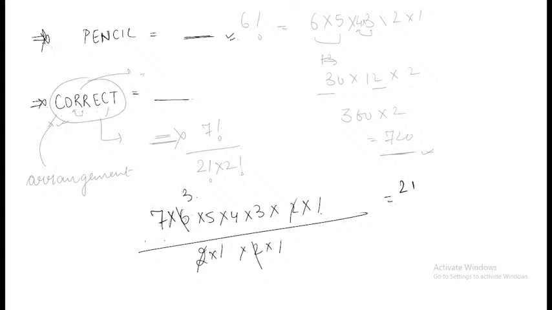7 3s are 21, 21 into 5 4s are 20 and into 3. So 21, 4, 20 into 3. So 4 3s are 12 plus 60. The answer would be 1260. Correct answer for this particular question is 1260.